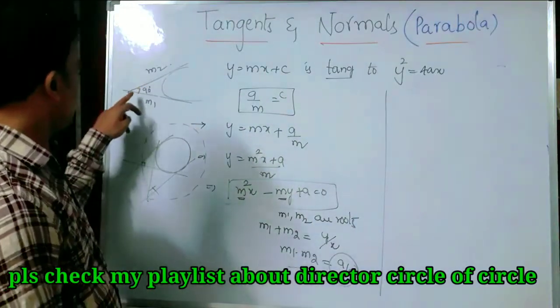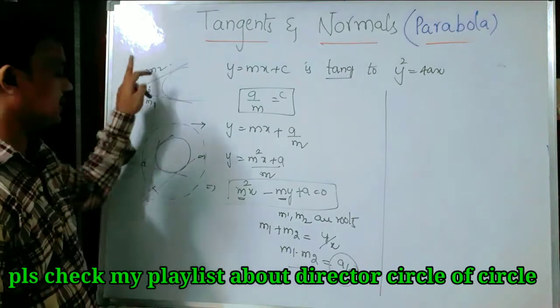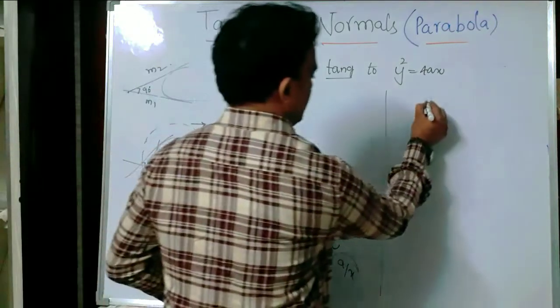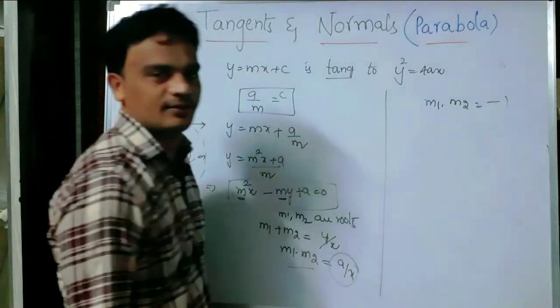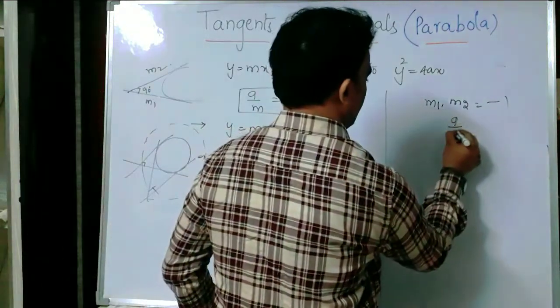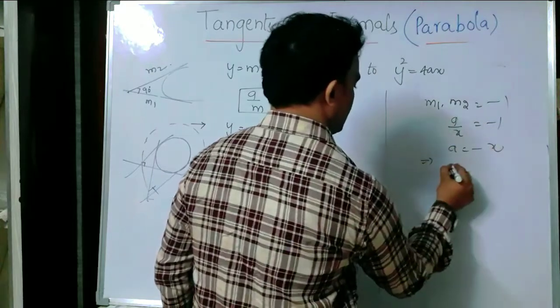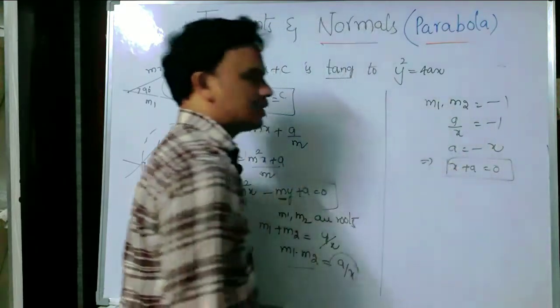If the angle between them is 90 degrees, then the product of the slopes is equal to minus 1. Am I right or not? The product of the slopes is minus 1. Then I can say m1 into m2 equals minus 1. So actually what is m1 into m2? a by x. a by x is equal to minus 1, so a equals minus x. I can write x plus a equals 0.